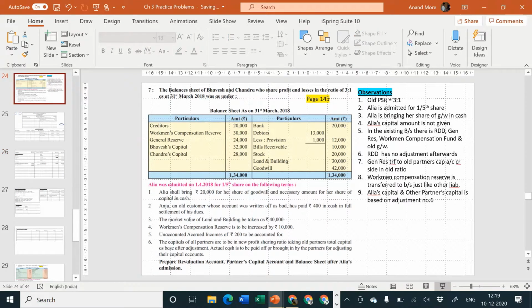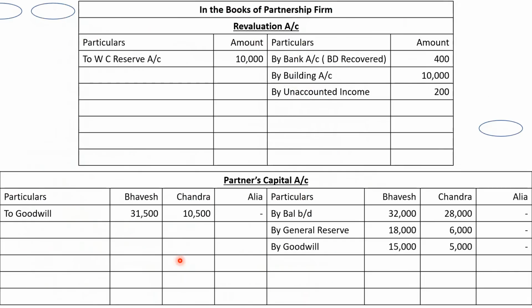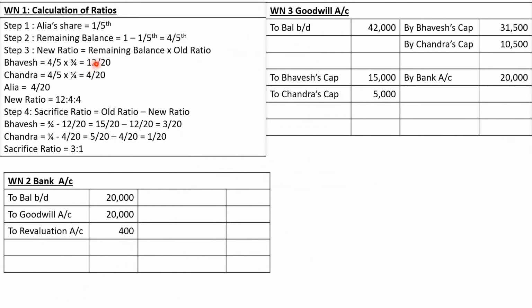Next, the capitals of all partners are to be in their PSR, taking old partners total capital as base after adjustment. Total capital of all partners after adjustment. Actual cash is to be paid off or brought in by the partners for adjusting their capital. So first they are telling you capital account of all partners. That means Bhavesh, Chandra and Alia, all partners, are to be in new PSR. What is new PSR? We have already calculated new PSR. It is 12:4:4. I hope everybody has got it. So the capital of all the partners should be afterwards in 12:4:4 ratio.